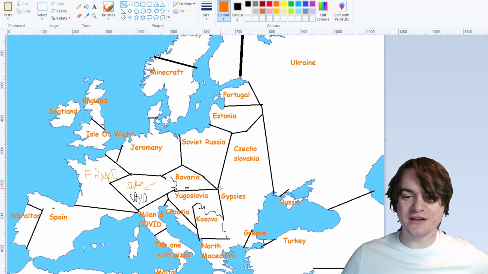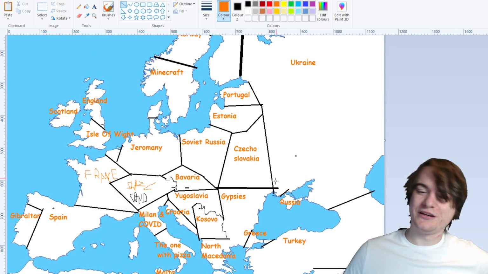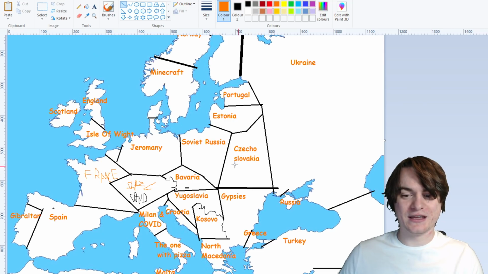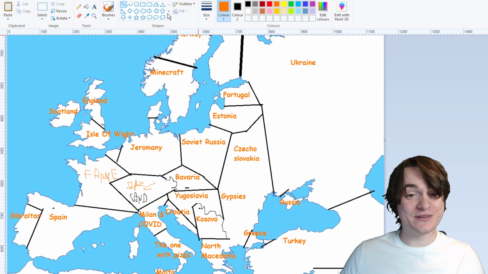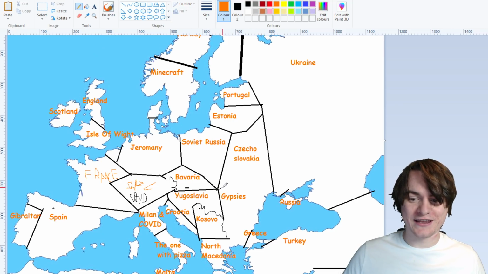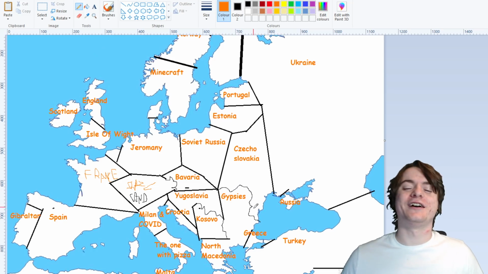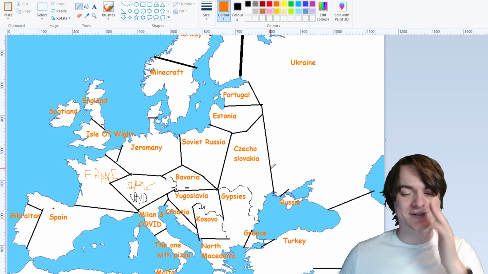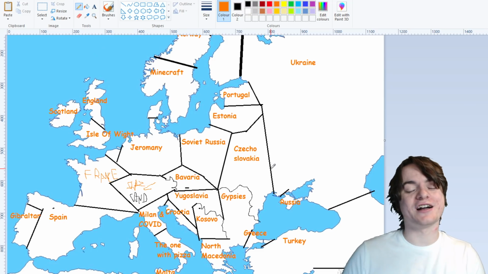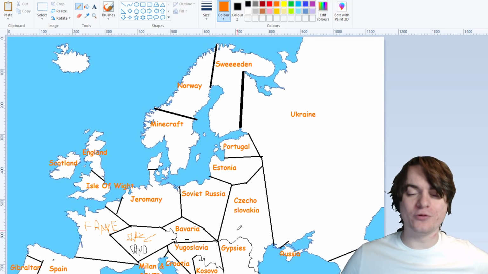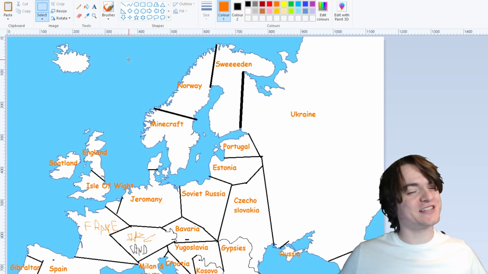And yeah, I think we did a pretty good job of labeling the map right here. Although actually, if I'm not mistaken, the border is a little bit more like this. Because yeah, that's a little bit more accurate. I know Czechoslovakia has a lot of coastline. Czechoslovaks, such great people.